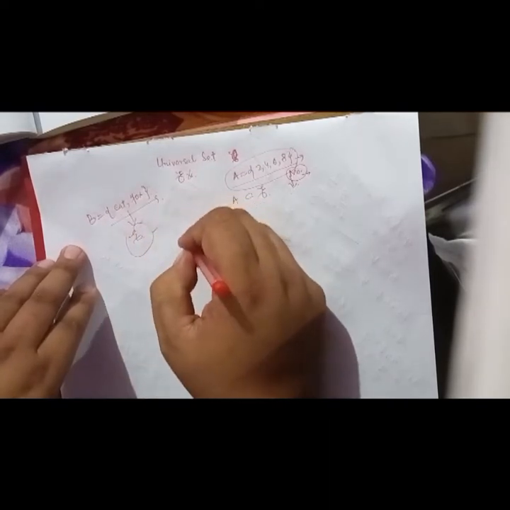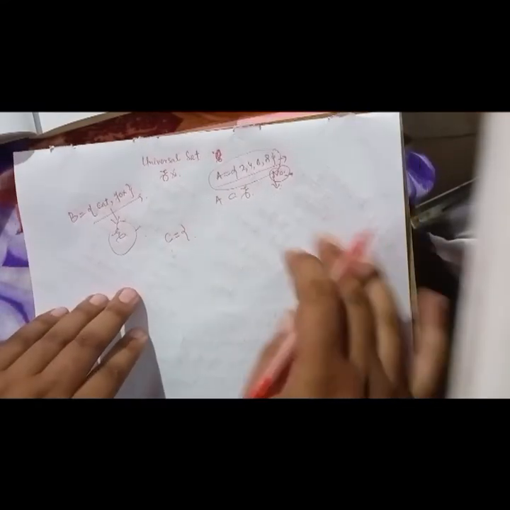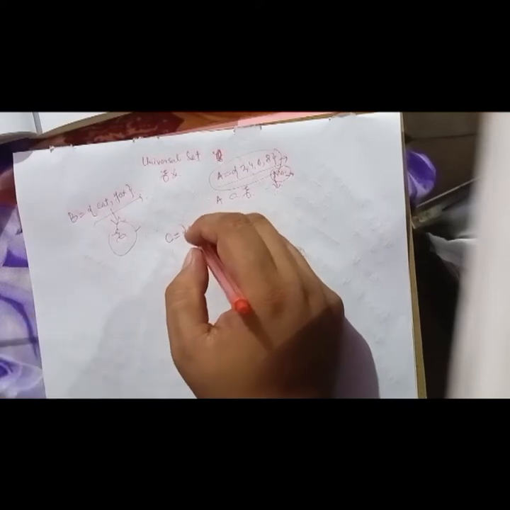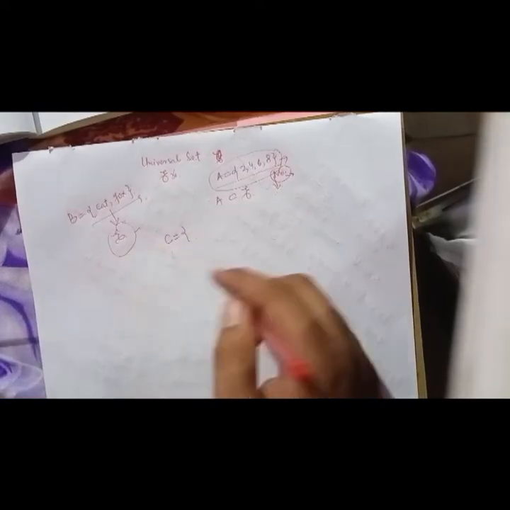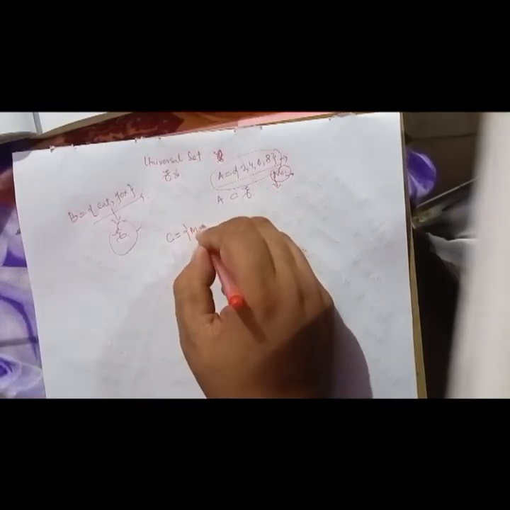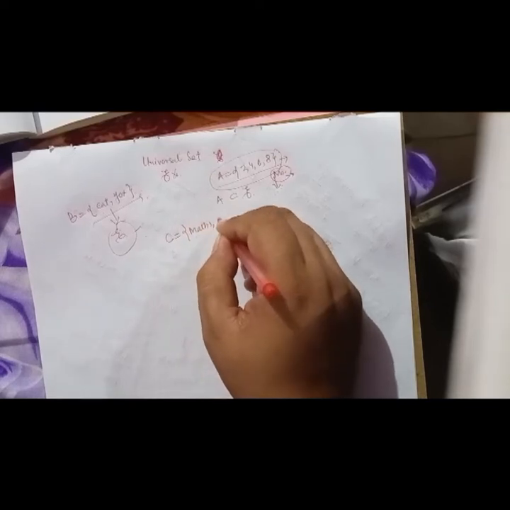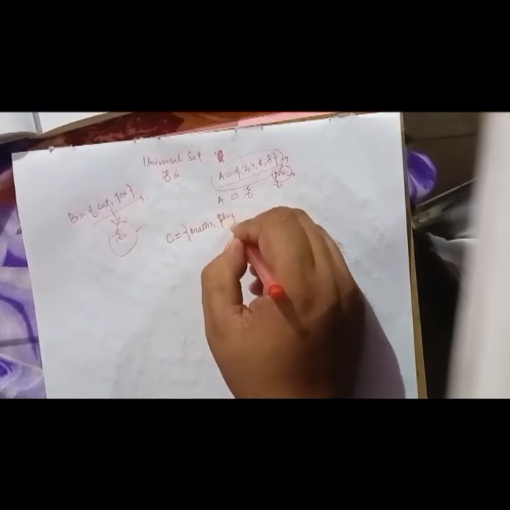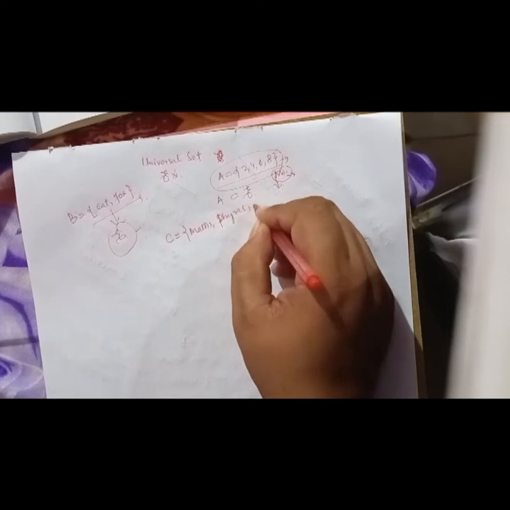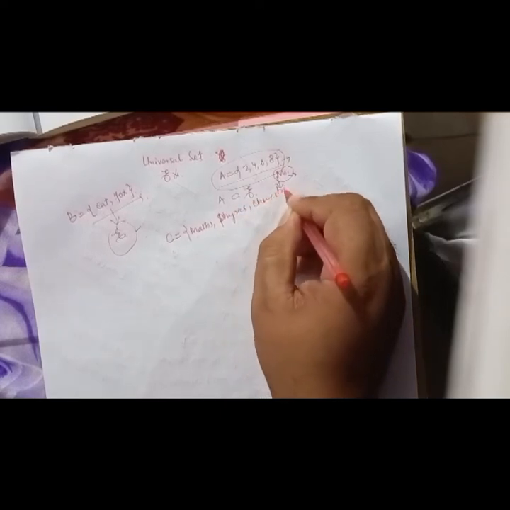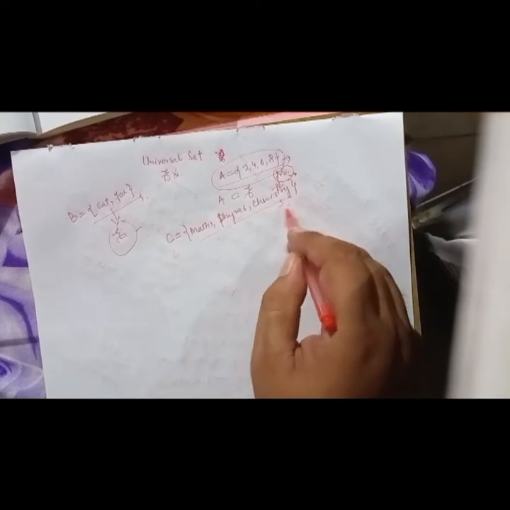And one more example I will give you. If C is equal to maths, physics, chemistry, C is the set of these subjects. Which is the universal set of C?